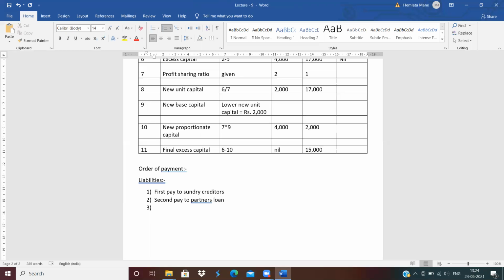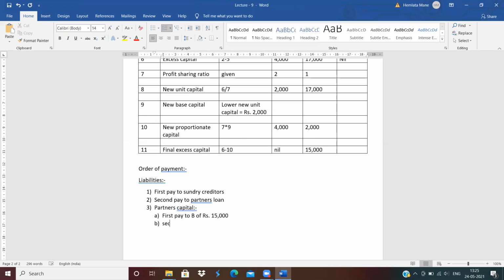Okay. Now next, fifth, pay to partners' capital. But which partner should pay first? First pay to whom? First pay to B of rupees 15,000. See here, first pay to which partner? First pay to B of rupees 15,000.